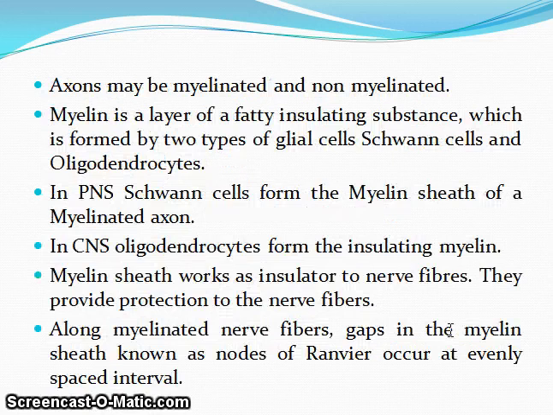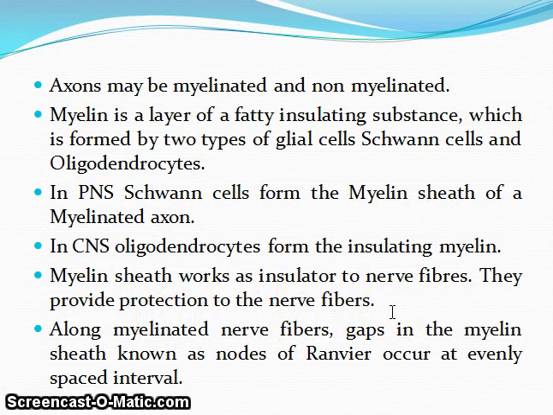Axons may be myelinated and non-myelinated. Myelin is a layer of fatty insulating substance which is formed by two types of glial cells, Schwann cells and oligodendrocytes. In the PNS, Schwann cells form the myelin sheath of a myelinated axon. In the CNS, oligodendrocytes form the insulating myelin. The myelin sheath works as an insulator to nerve fibers. They provide protection to the nerve fibers.